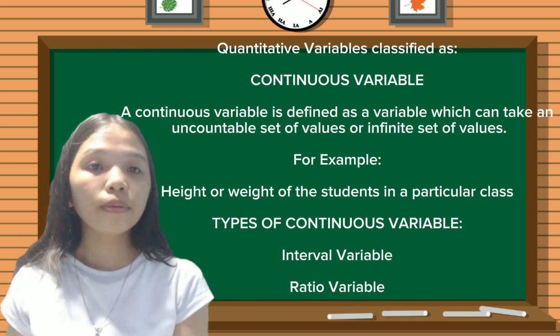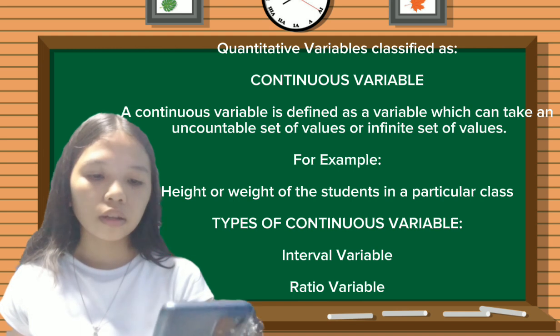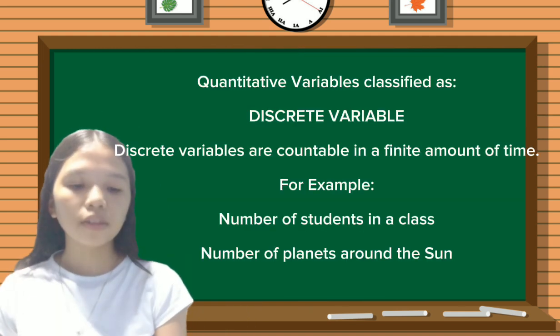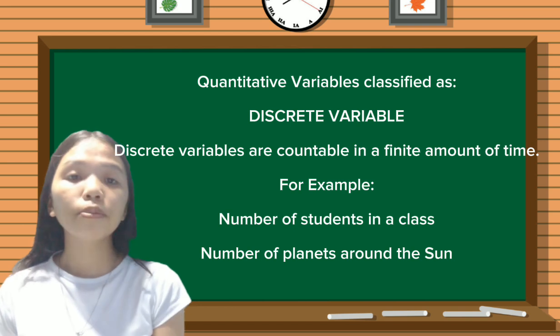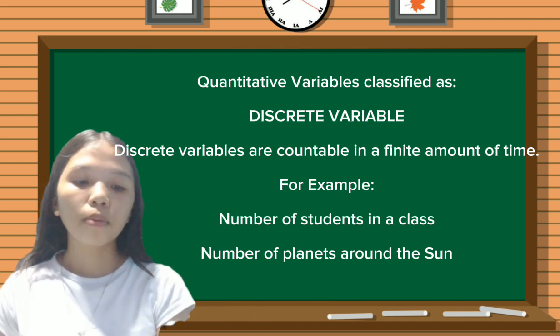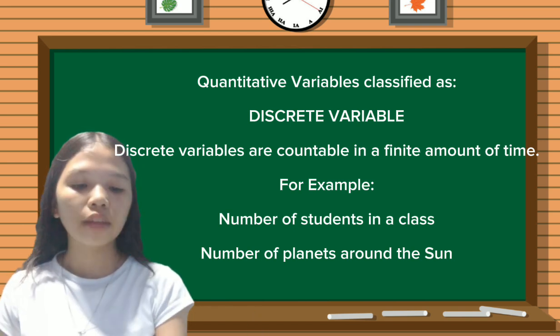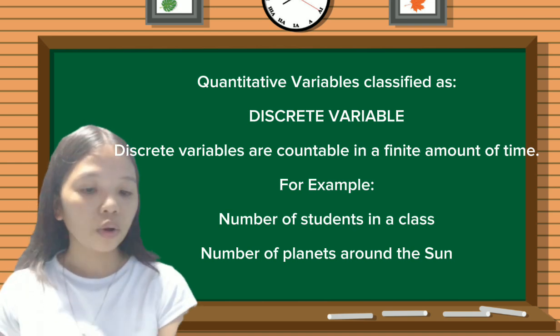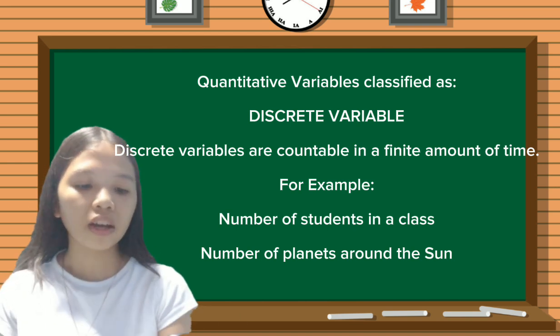These are the interval variable and the ratio variable. Next, we have the discrete variables. Discrete variables are countable. For example, the number of students in a class or the number of planets around the sun.